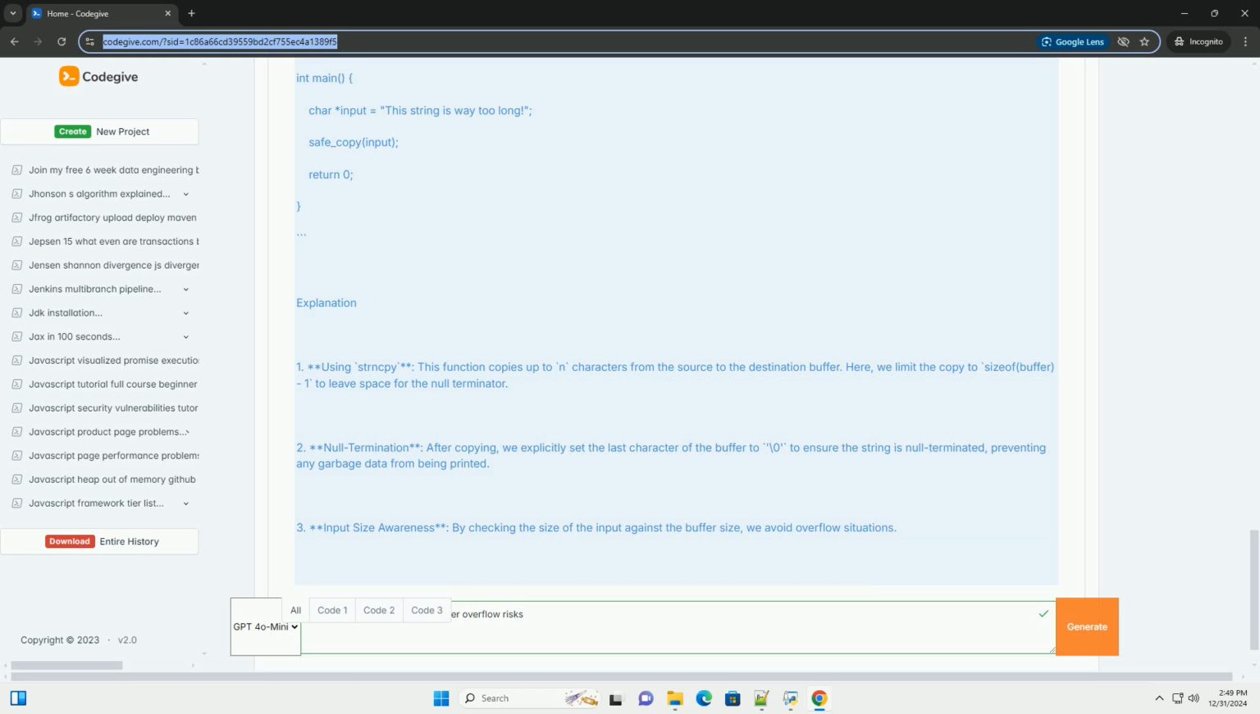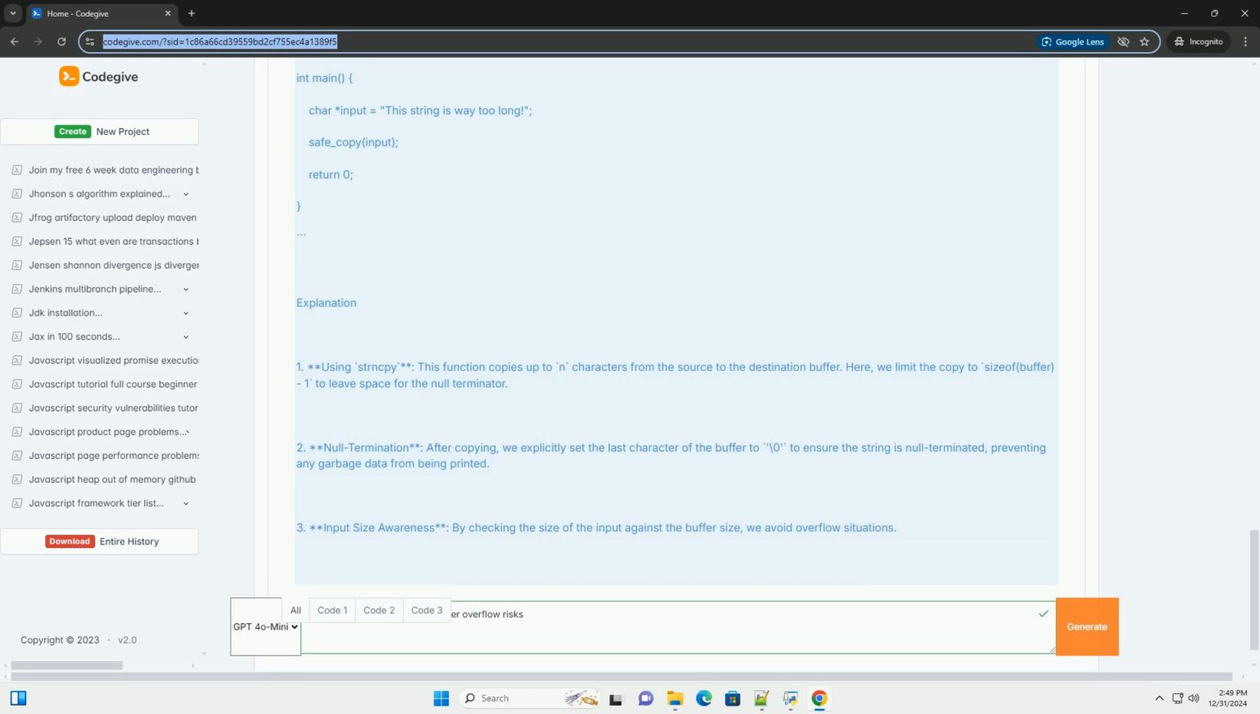Explanation. 1. Using strncpy, this function copies up to n characters from the source to the destination buffer. Here, we limit the copy to sizeof(buffer) - 1 to leave space for the null terminator. 2. Null termination. After copying, we explicitly set the last character of the buffer to \0 to ensure the string is null terminated, preventing any garbage data from being printed. 3. Input size awareness. By checking the size of the input against the buffer size, we avoid overflow situations.